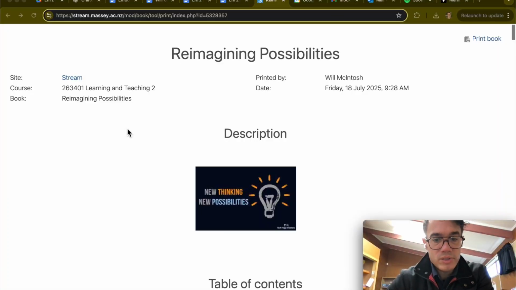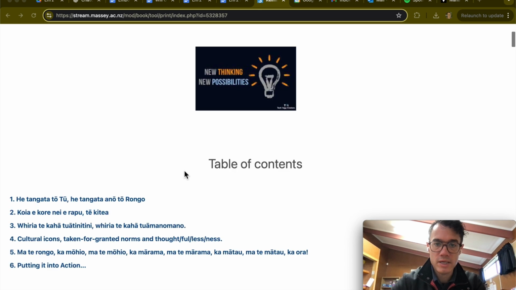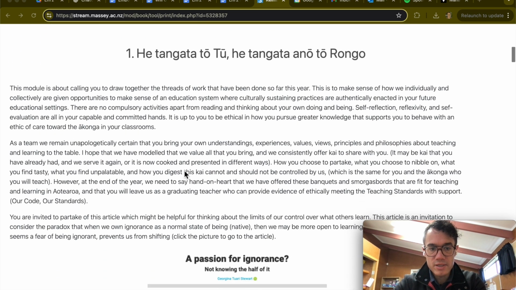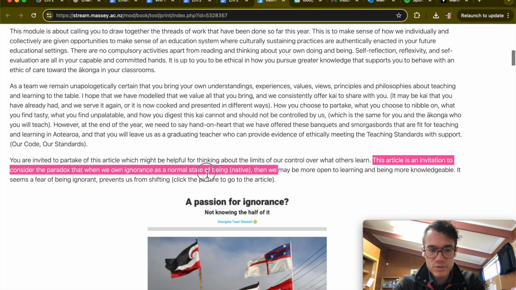How do we use GPT in an ethical way to help us prepare for our assignments? This is the classroom content that's specific to this topic. This one's about unconscious bias in our classroom. This article is an invitation to consider the paradox that when we own ignorance as a normal state of being, then we may be more open to learning and being more knowledgeable.